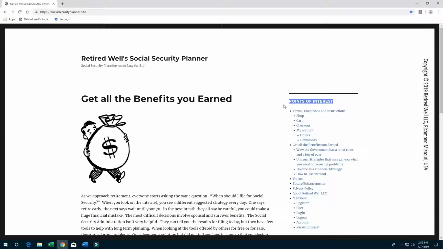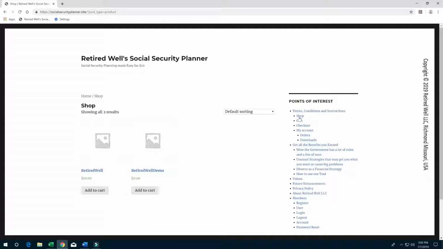You should review the Terms, Conditions, and Instructions page before purchasing the software. This menu also contains the Shop, Cart, and Checkout links. By selecting Shop, you will see two products displayed: a full version of the software for a purchase price of $10 and a demonstration version that is free.